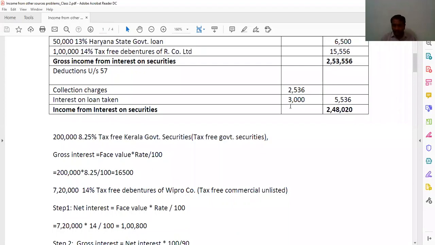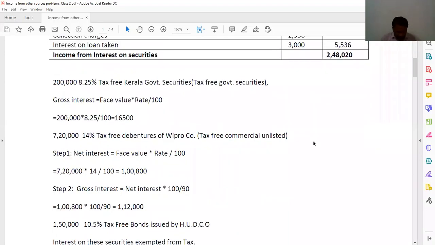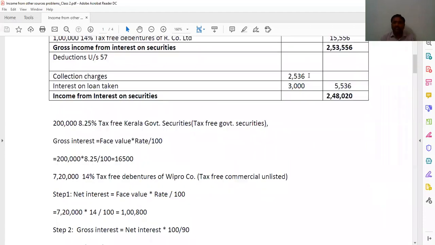You are getting 2,536. Then interest on loan taken, he has given in the question itself, 3,000. That 3,000 I wrote here. So 2,536 plus 3,000, we are getting 5,536, and 2,53,556 minus 5,536, you are getting here 2,48,020. So that we wrote here.